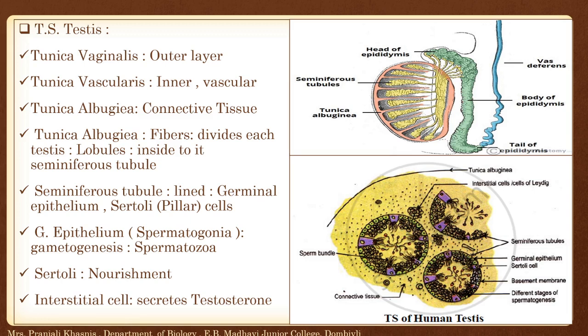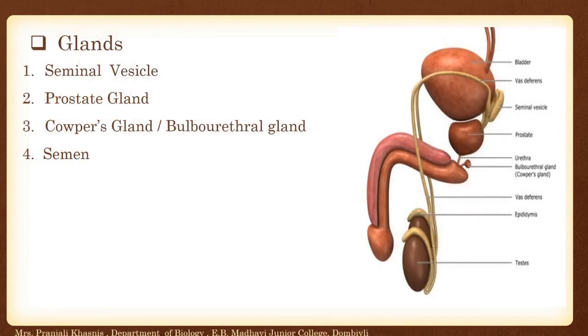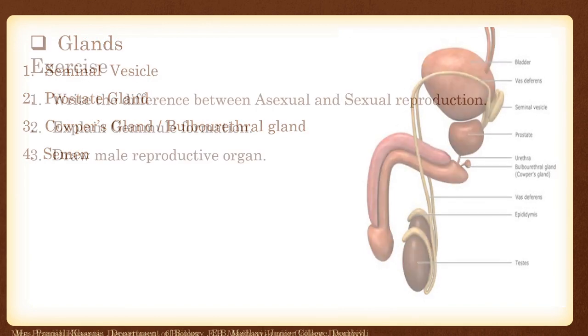The Sertoli cells, which are present in the seminiferous tubule, function as nourishing tissue. Next is the interstitial cell, which secretes a hormone called testosterone. Then we saw the accessory ducts: rete testis, vasa efferentia, epididymis and vas deferens, which play an important role in carrying the sperms from the testes to the urethra. Next are the glands: seminal vesicle, prostate gland, Cowper's gland and semen.